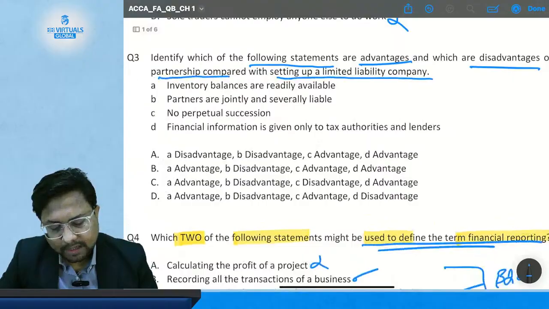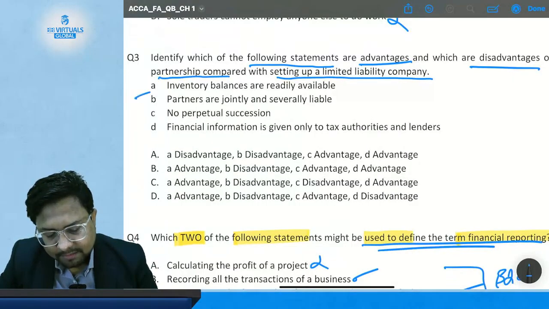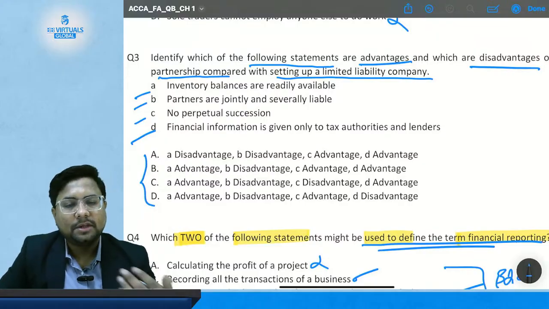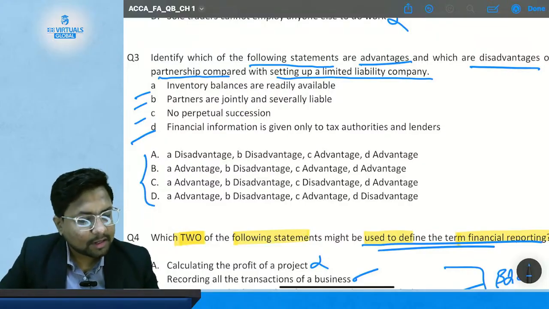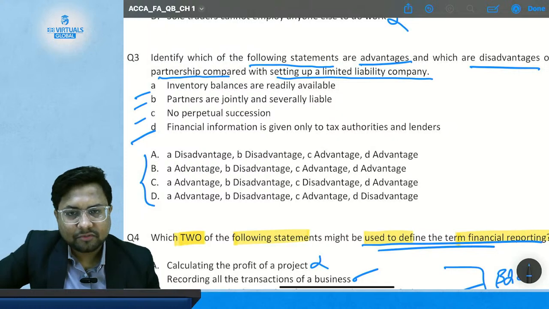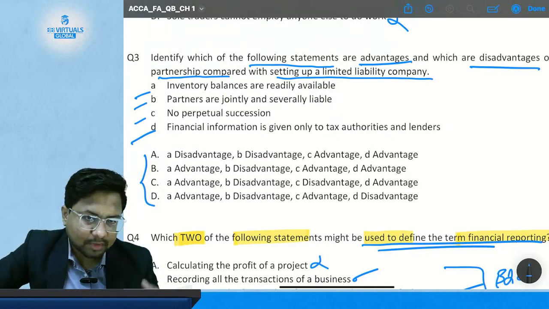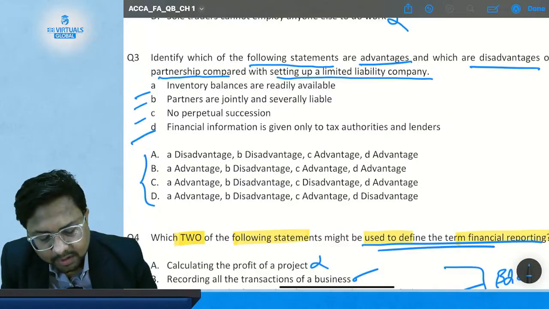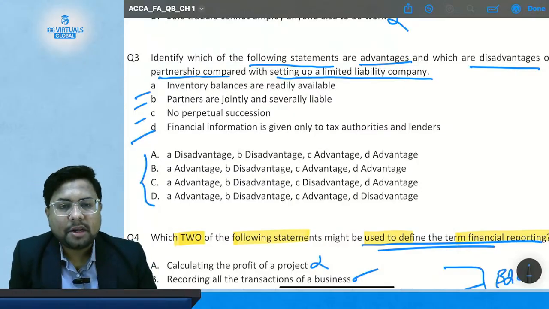So here are certain cases A, B, C and D, and there are options which we have to choose, whether these are advantages or disadvantages of the partnership form of business as compared to the company. Okay. So statement A. Inventory balances are readily available.